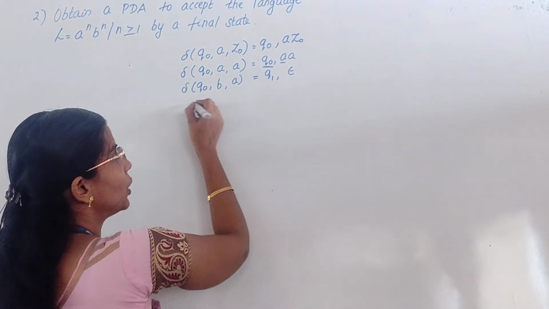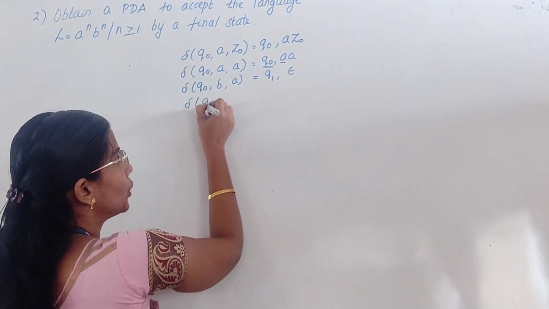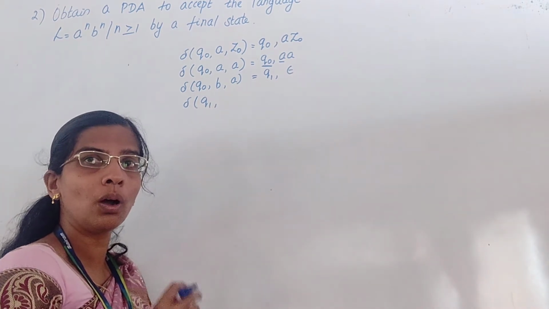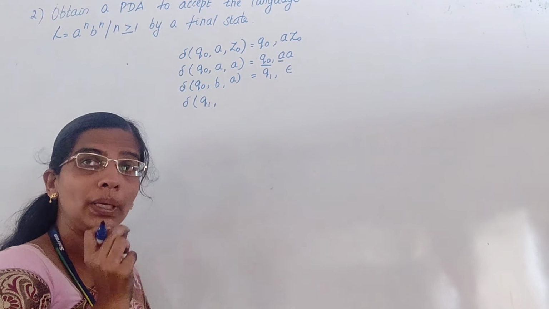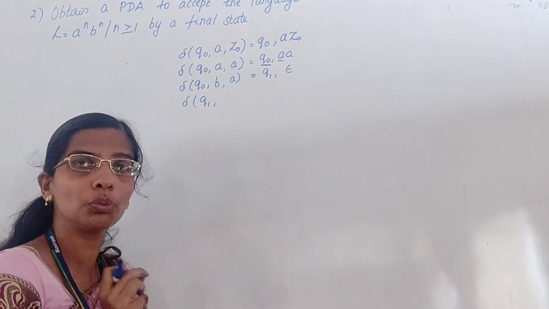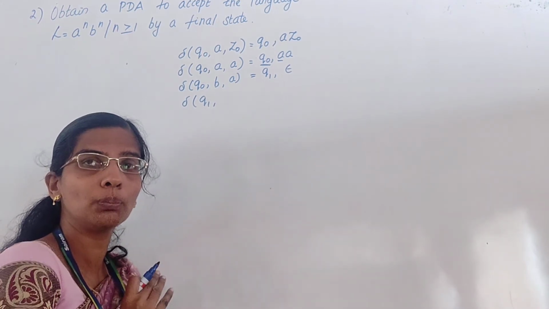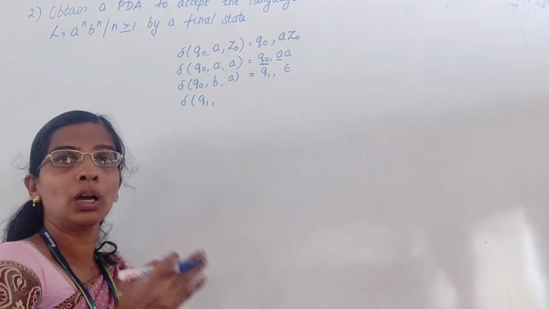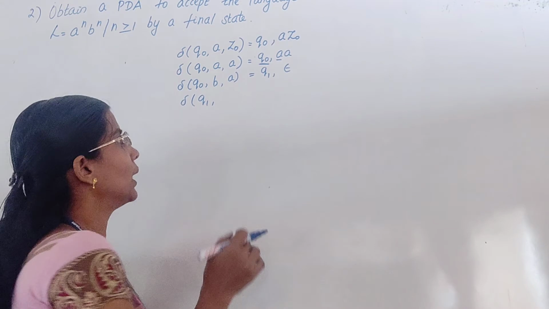Now what is your state? Q1. What will be your stack top? Always your stack top will be A, because you have pushed only A into the stack. You have not pushed any other symbols into your stack.